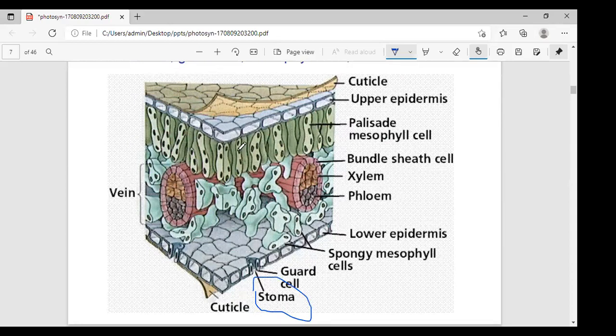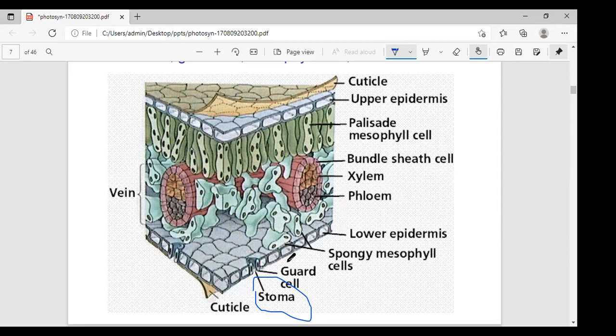Here in dicotyledon plants, you can observe stomata only on the lower part, so the leaf structure is also different. Whereas in a monocot leaf, stomata are present on both sides, and bulliform cells are also present in the monocot leaf. This point is also most important for a question. Why are stomata present only in the lower epidermis? All dicotyledon plants have stomata on the lower surface.